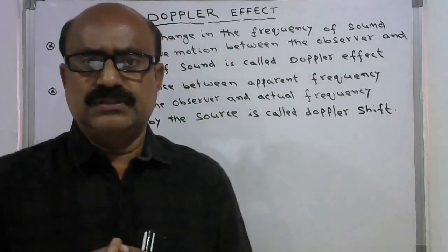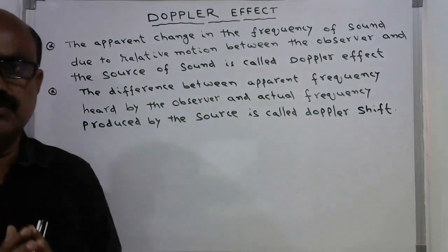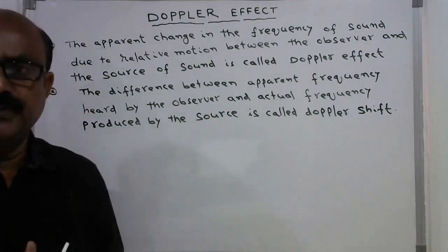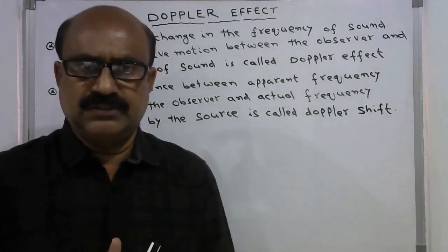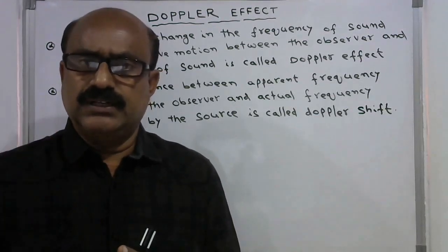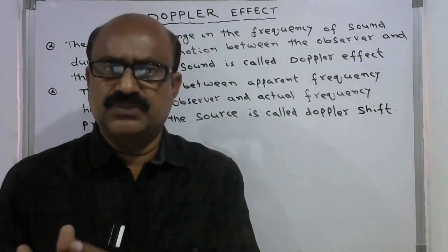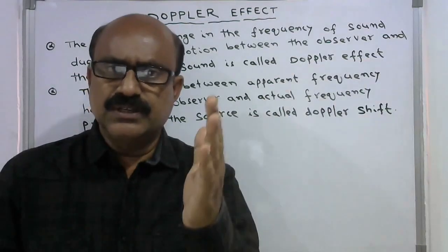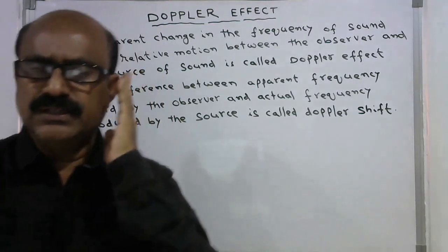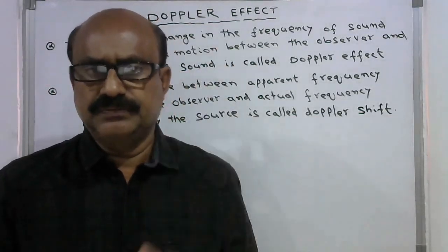So actually, what is the Doppler effect? The apparent change in the frequency of sound due to relative motion between the observer and the source of sound is called the Doppler effect. For example, a person on a railway station platform, and the train is approaching him: he hears a higher frequency, the sound with increased pitch.